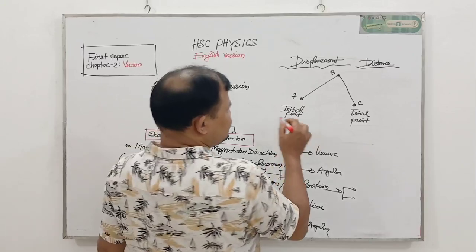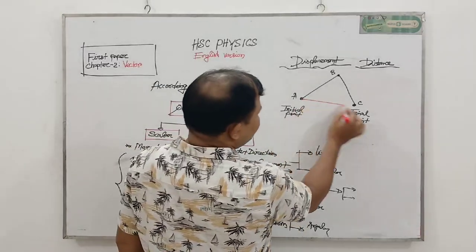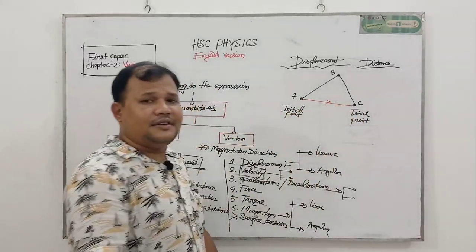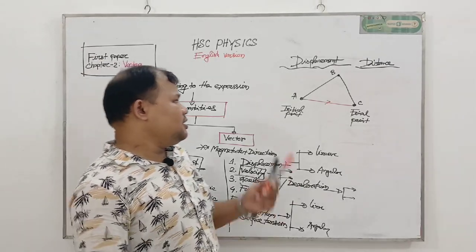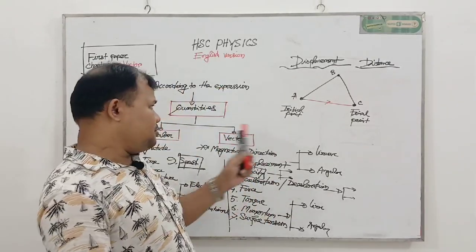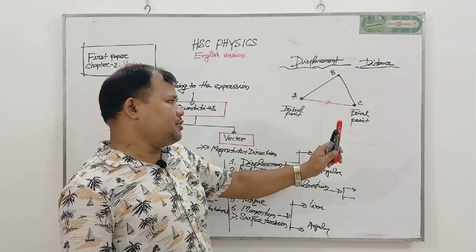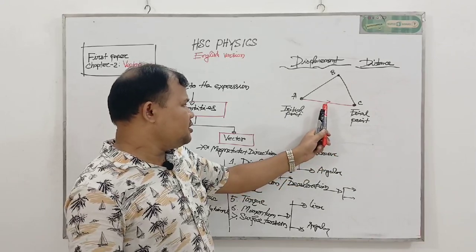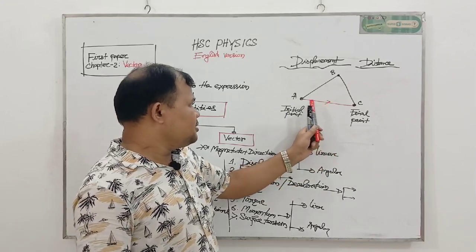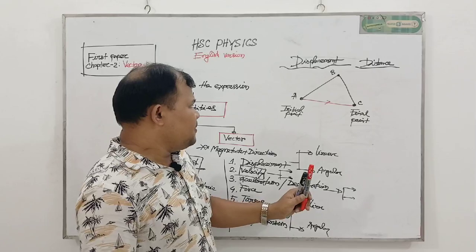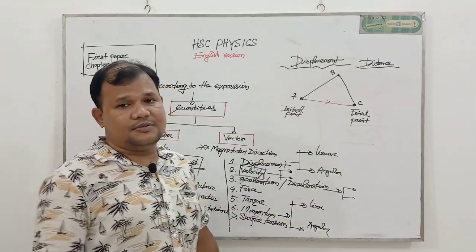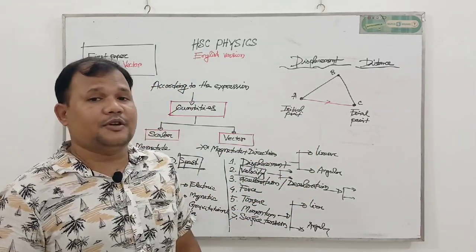This red line represents the shortest distance between the initial point and the final point. So it has a direction, from A to C. This is the displacement. So displacement is a vector quantity.